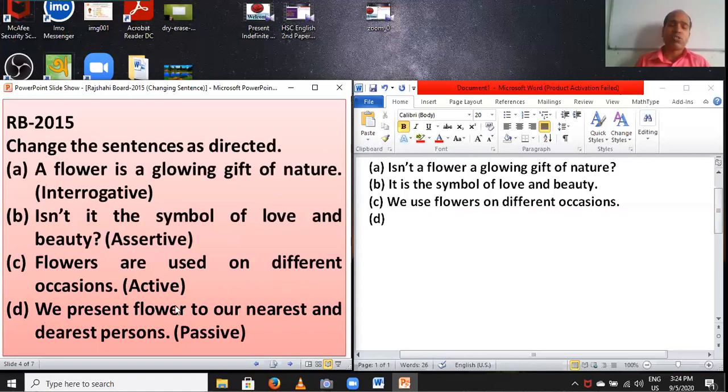Dear students, firstly you have to write the object, flower. Flower is a singular subject. Here flower is a singular subject, so you have to write "is". And then you have to set V3 instead of V1: presented.